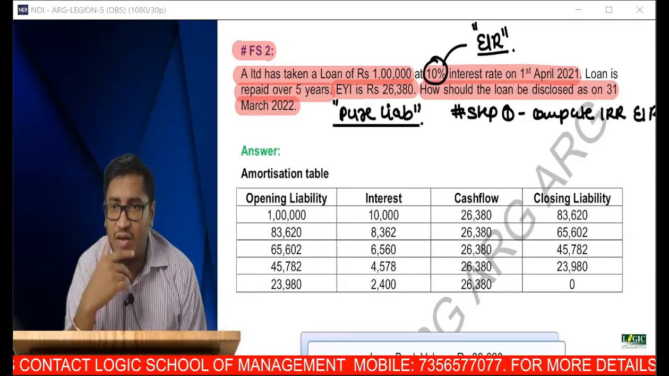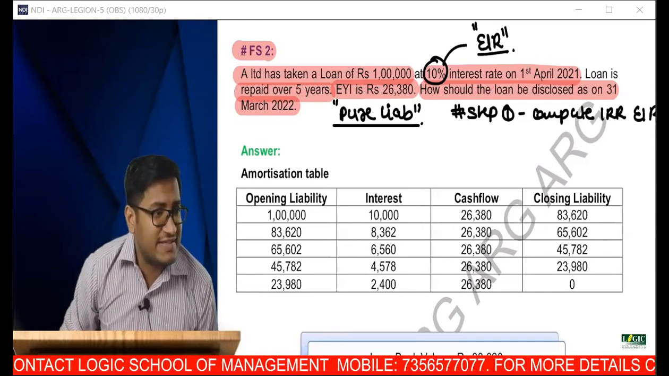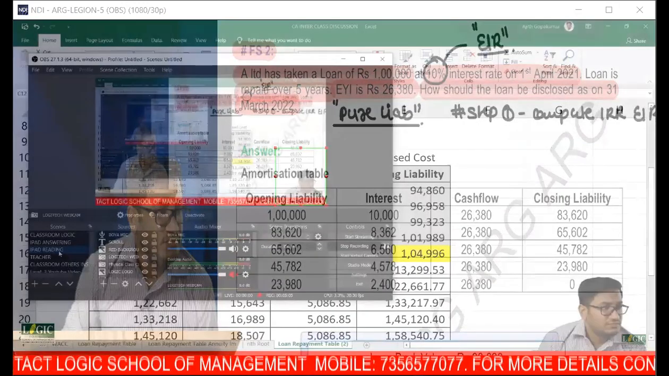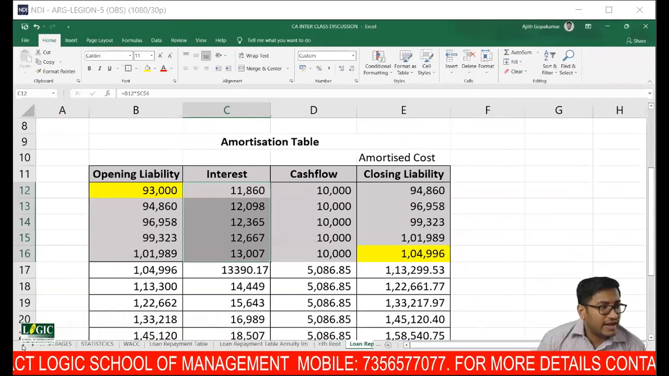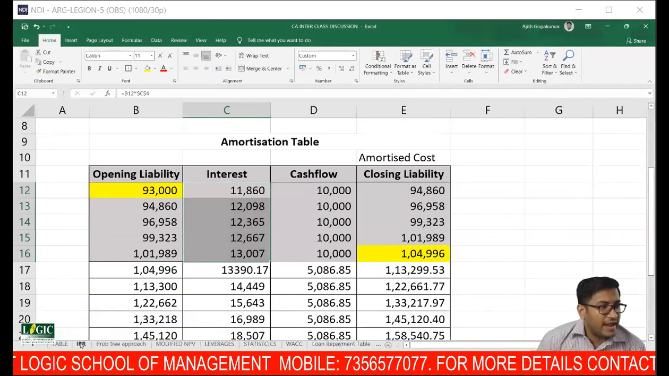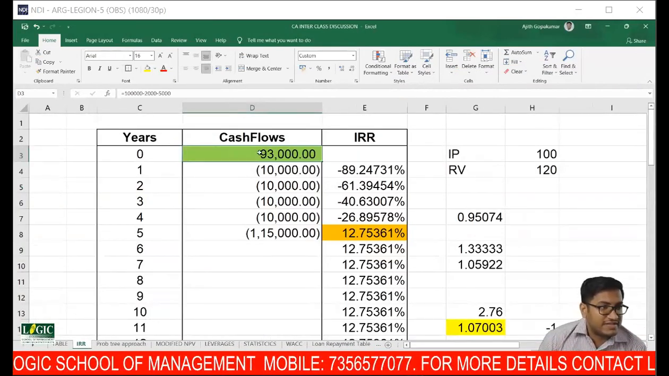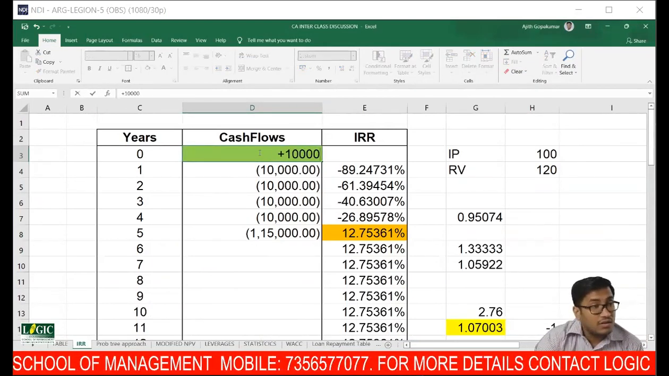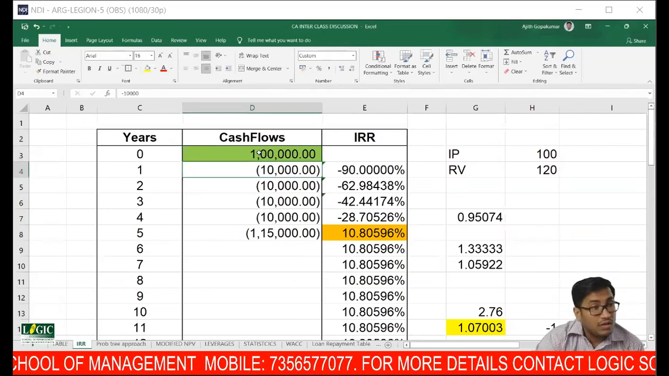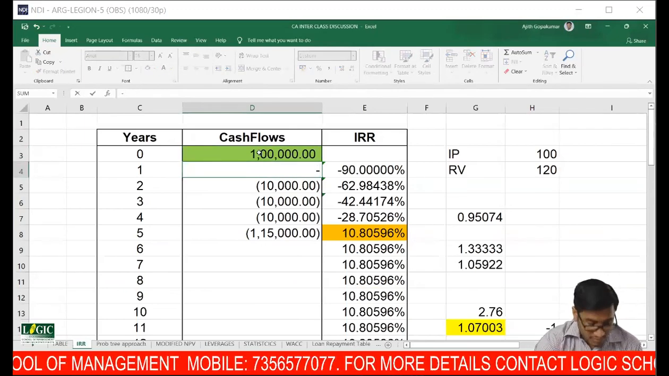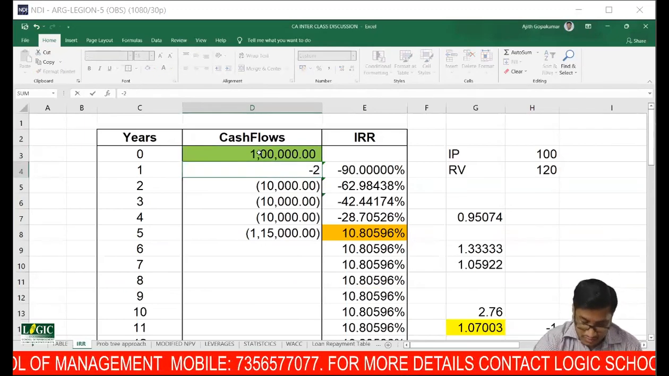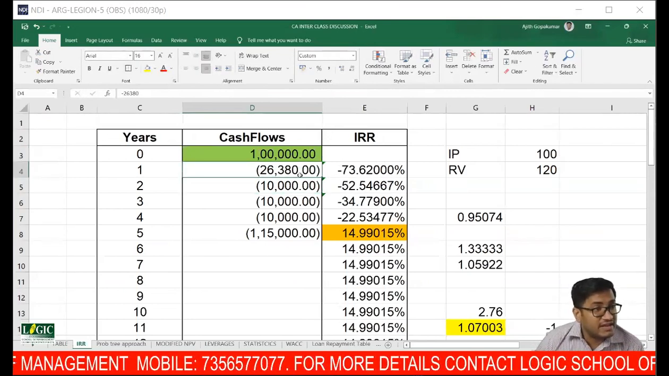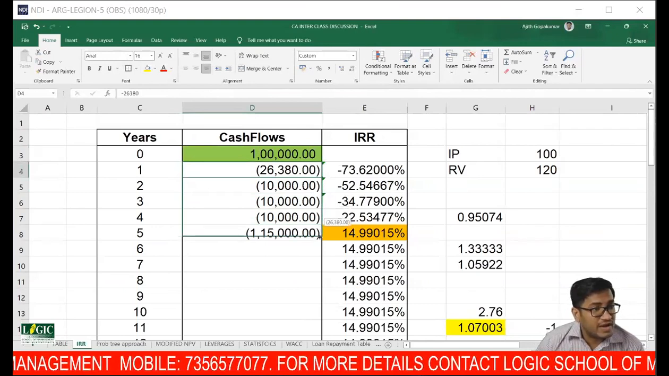Equated yearly installment. So what is my first step? Is to identify IRR. So tell me, I'm going to put into my IRR table. What is the first year inflow? Year 0, 1 lakh. Outflow is how much? 26,380. Each year 26,380. There is no separate redemption and all.